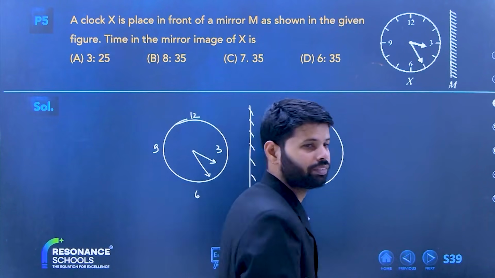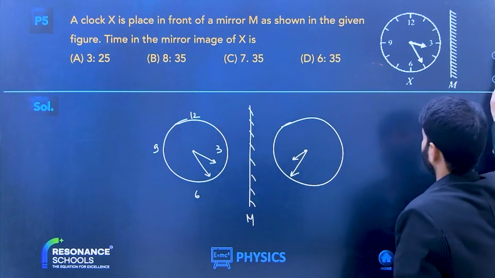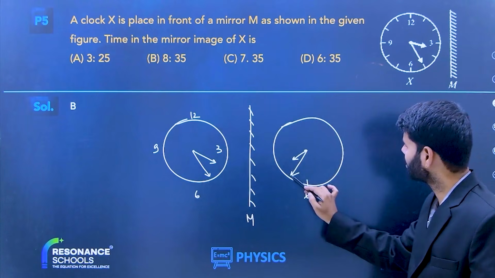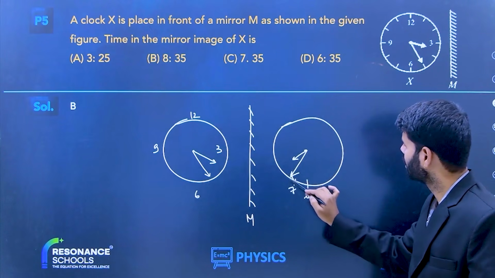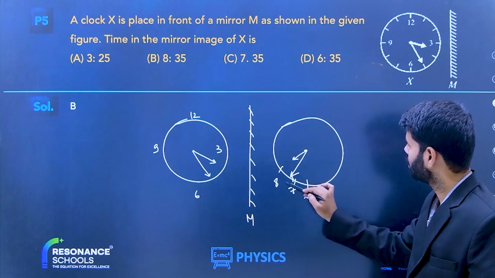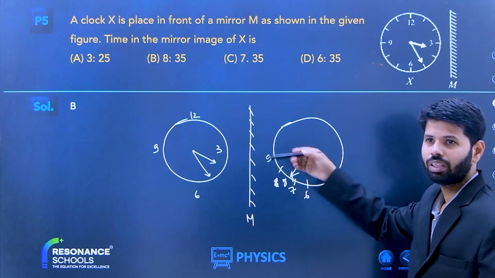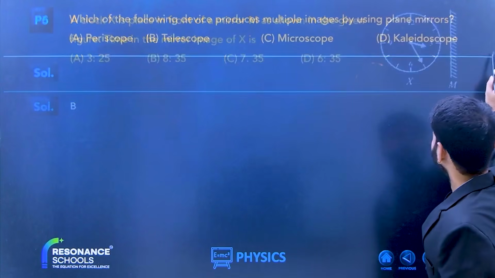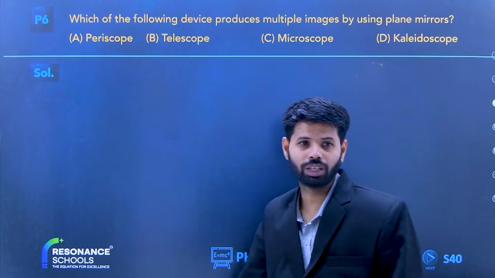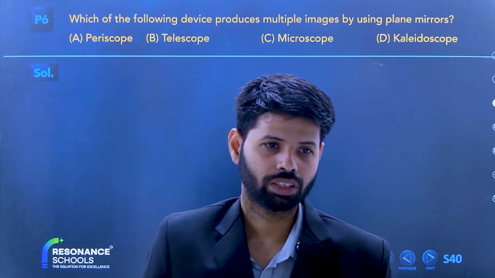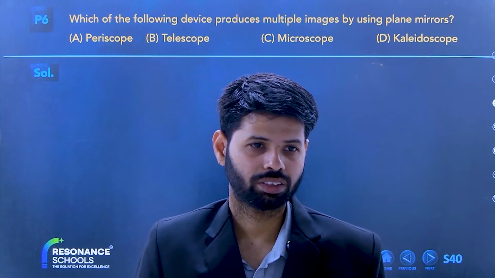Yes, it should be 8:35, option B. Because you know that this is 6, and 7 is somewhere there, so it is somewhat 8 here, then 9. In between 8 and 9 it is 8 only, 35. How many of you understood the last question? Thumbs up, please.